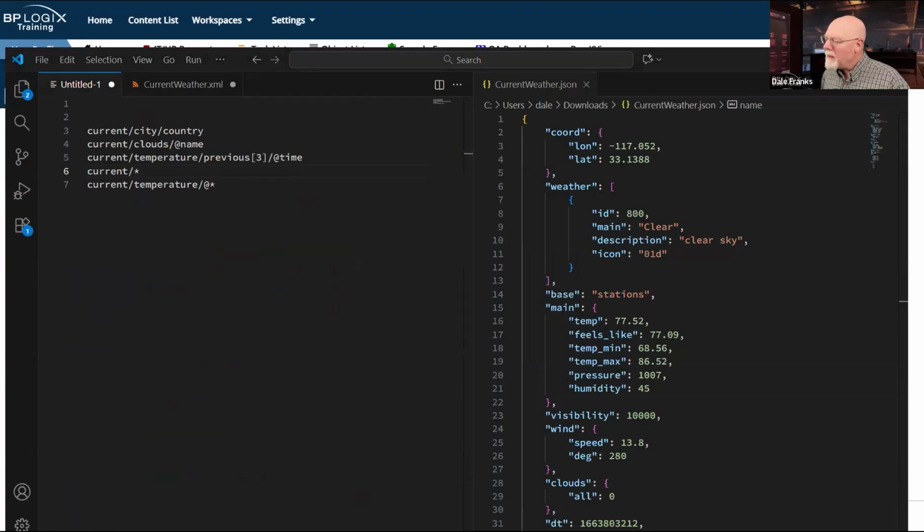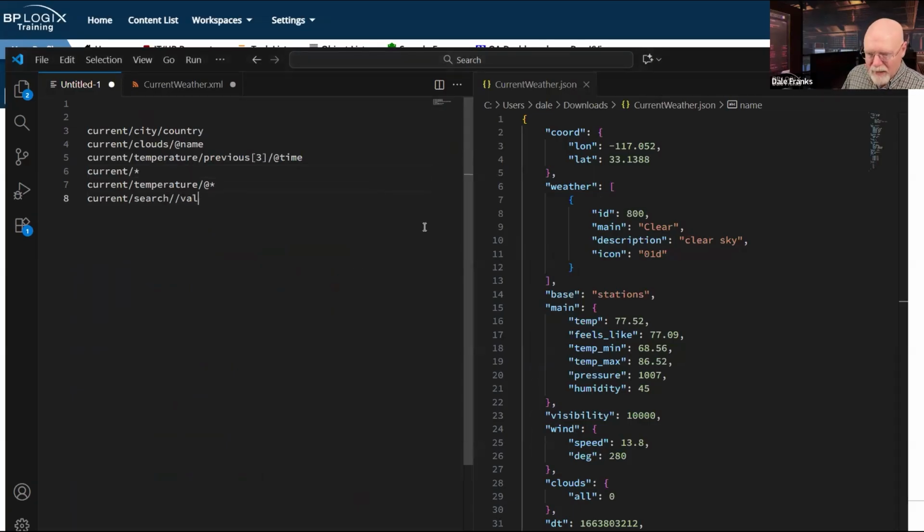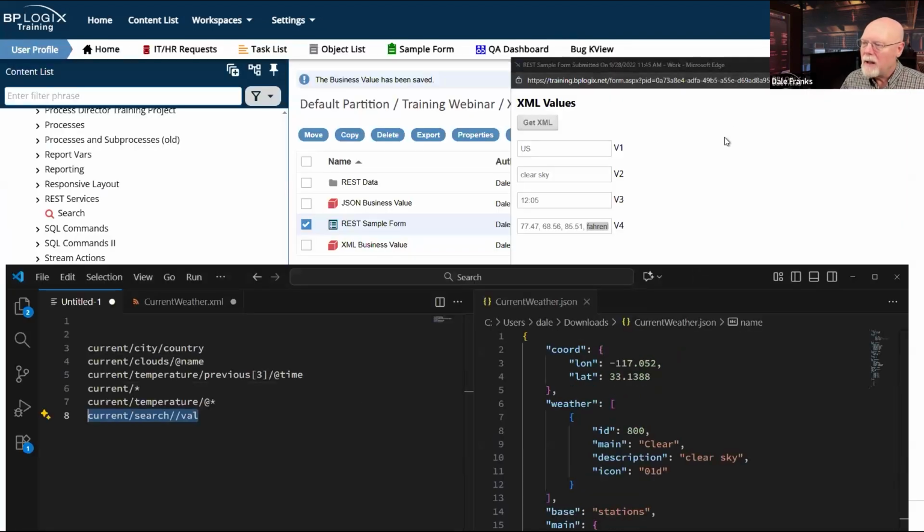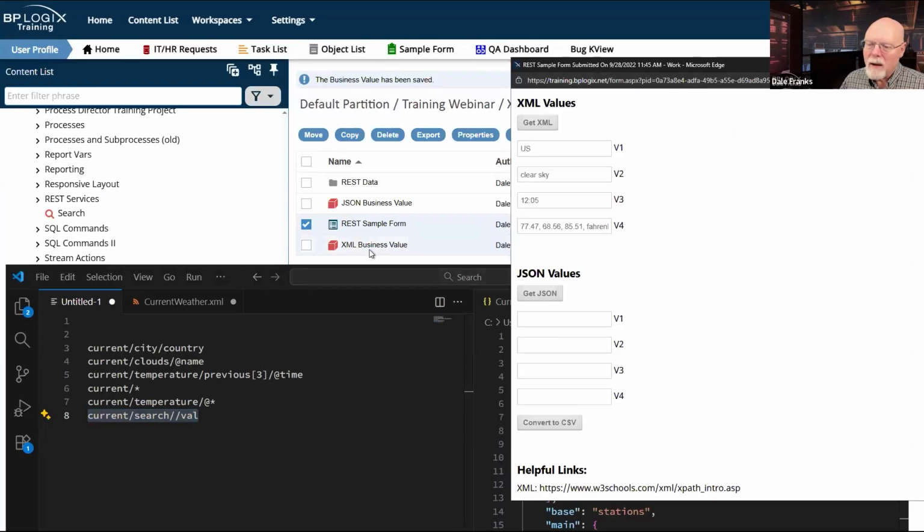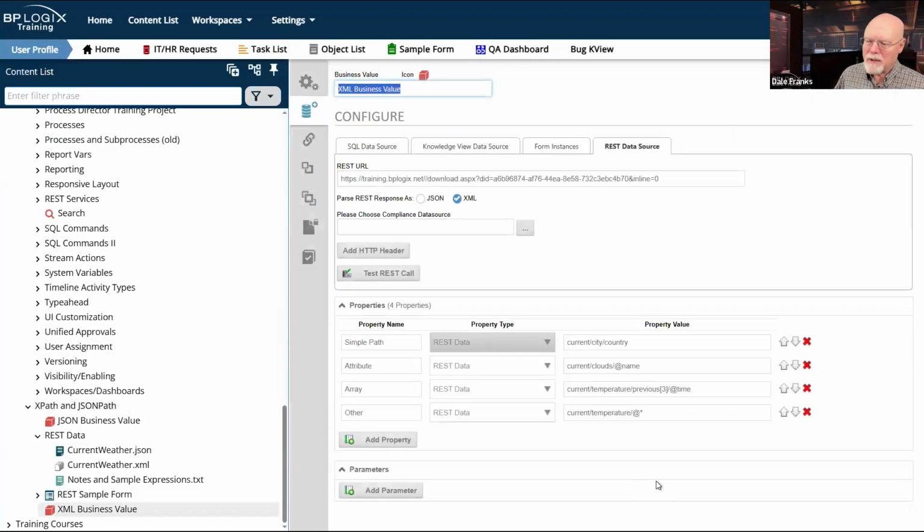Now, I do have another way of doing this that is kind of cool, and that is this: current slash search slash val. Let me copy this. Let me go back to my XML business value.